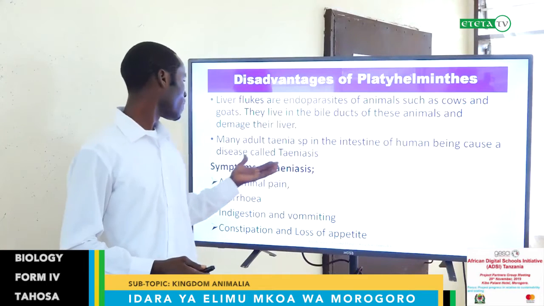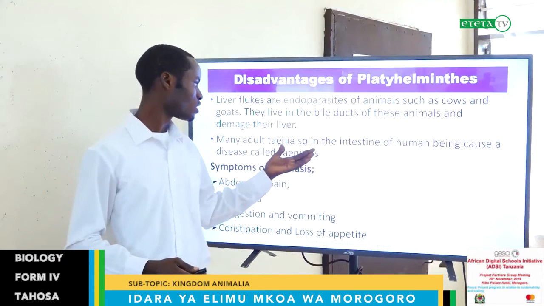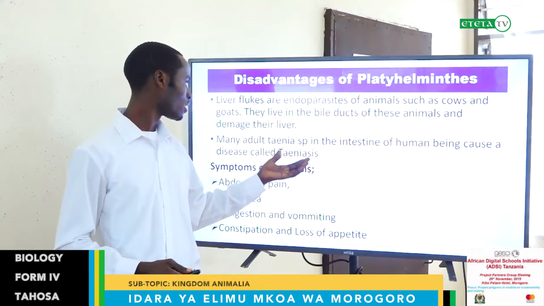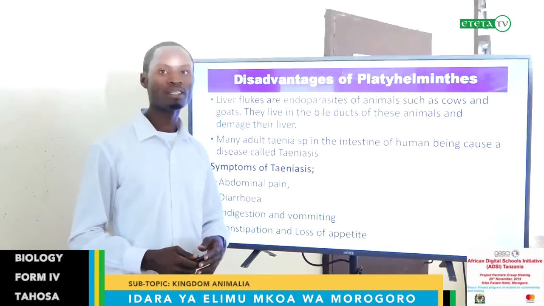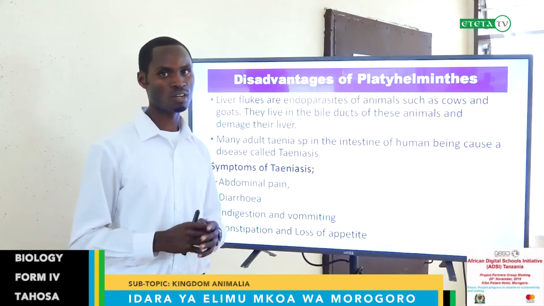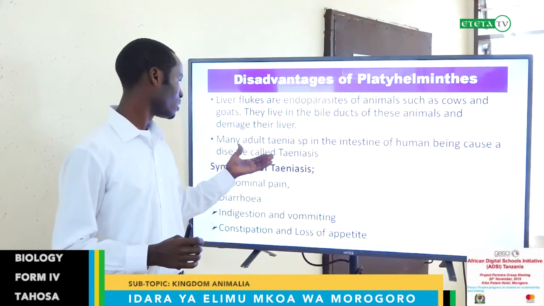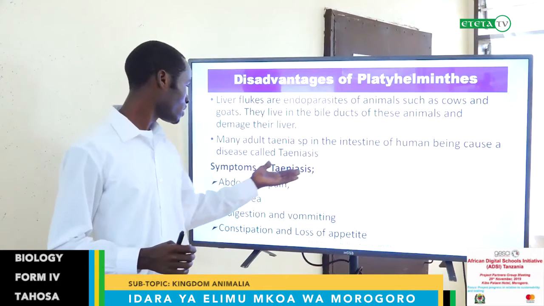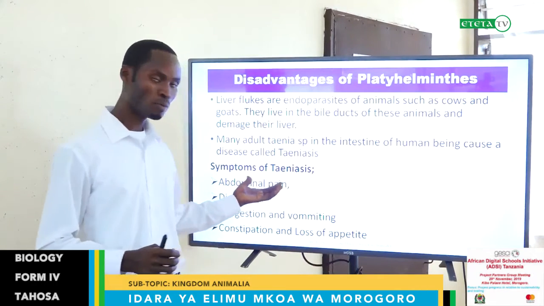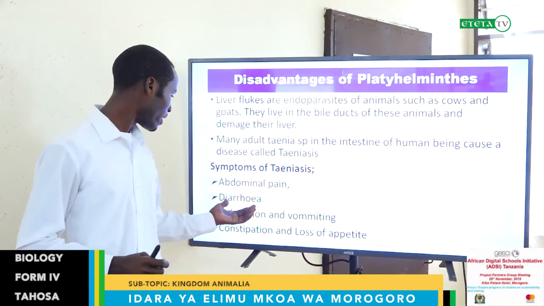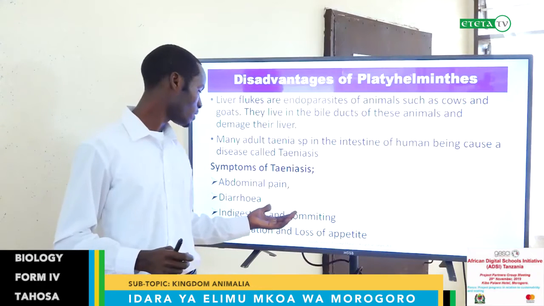Many adult Taenia in the intestine of a human being cause a disease called taeniasis. Taeniasis is a common disease caused by tapeworm, which lives in our intestine. The symptoms of taeniasis are abdominal pain, diarrhea, indigestion and vomiting.